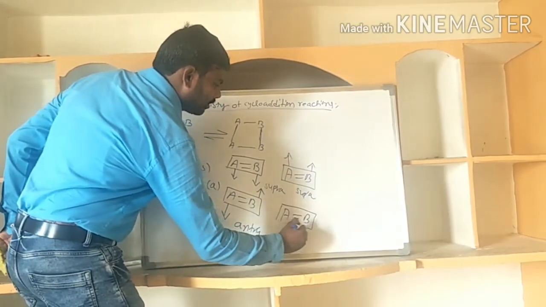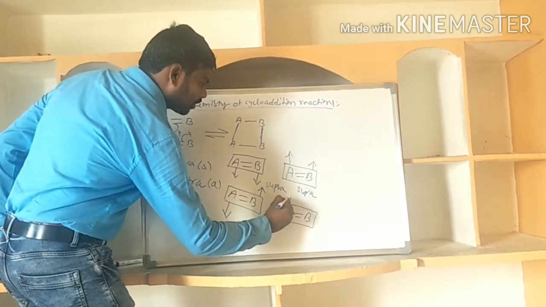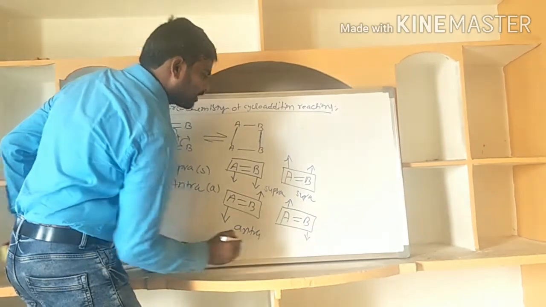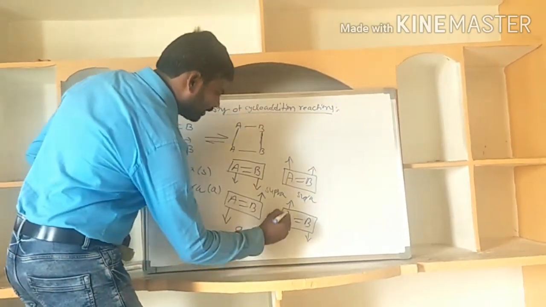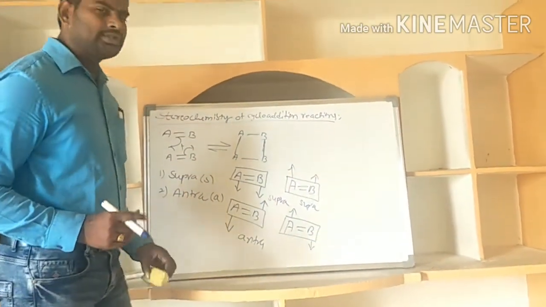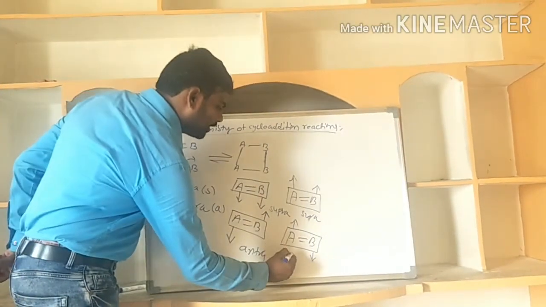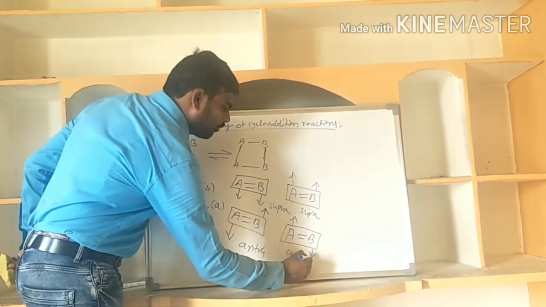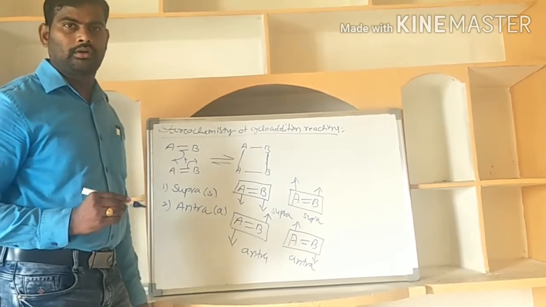In the same way for AB, this may be the top and this the bottom face. Otherwise, you can write it here also. That is the point: one is top and one is bottom. That is what antara type of addition is. This is the antara partner.